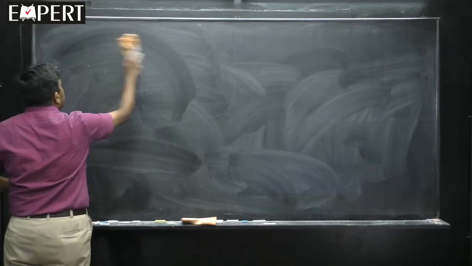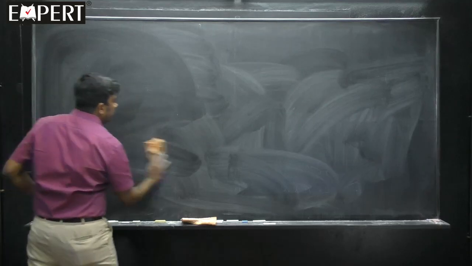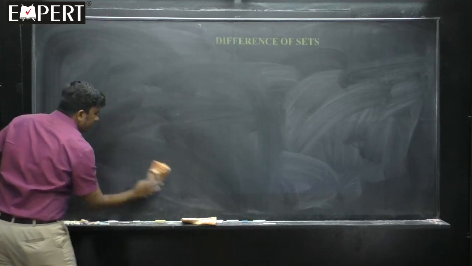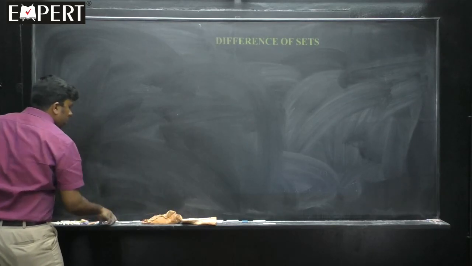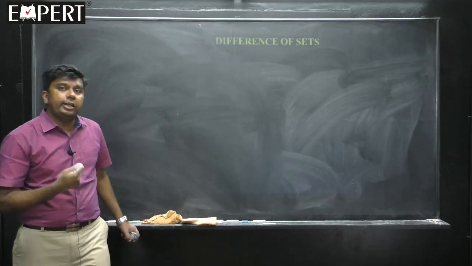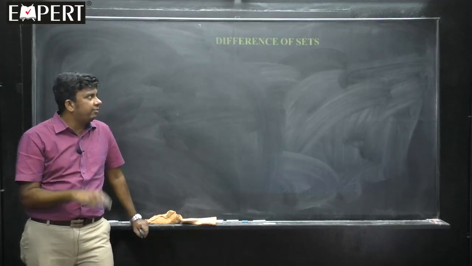So, that is about disjoint sets. Next, what we will do, students, is go ahead with the third operation, called difference of sets. Difference is not addition or subtraction. The symbol may be the same, but it has nothing to do with subtraction of numbers. We will see what difference is.